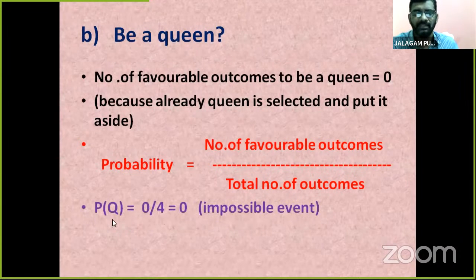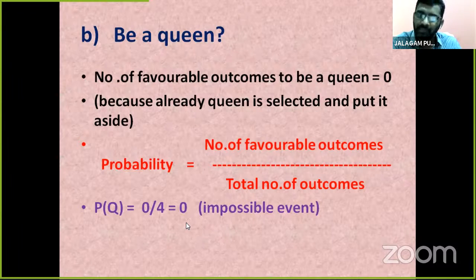In the previous one, P of Q was 1 by 5. Here P of Q is 0. Why? Because the queen is selected and put aside. We remove the queen, so there is no queen, that's why the favorable is 0. So P of queen is equal to 0 by 4, and 0 by 4 means 0.